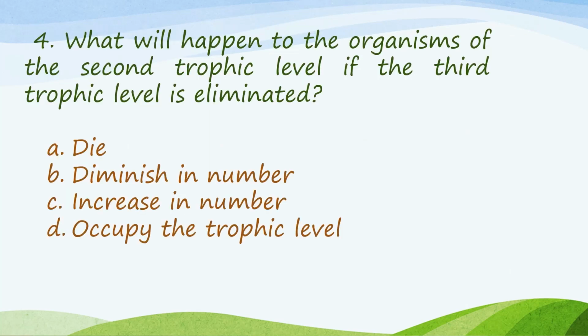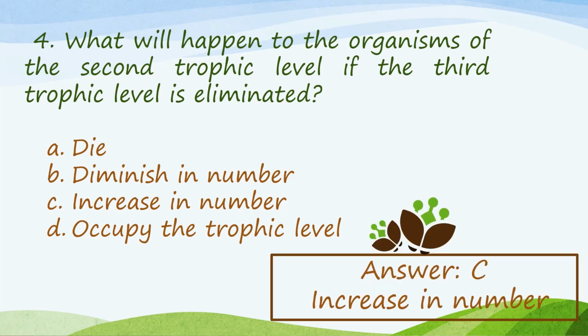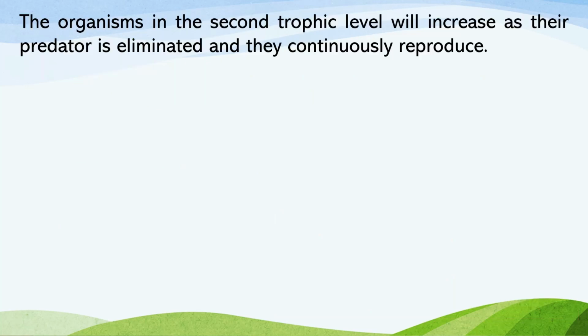What will happen to the organisms of the second trophic level if the third trophic level is eliminated? Our answer here is increase in number. The organisms in the trophic level will increase as their predator is eliminated and they continuously reproduce.